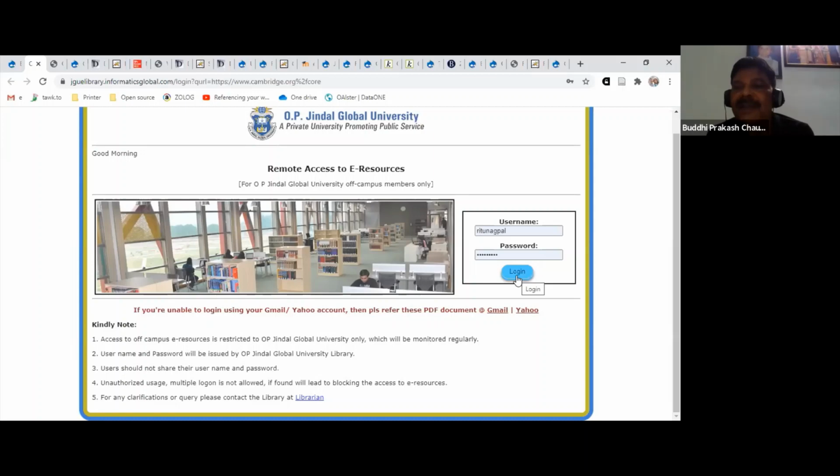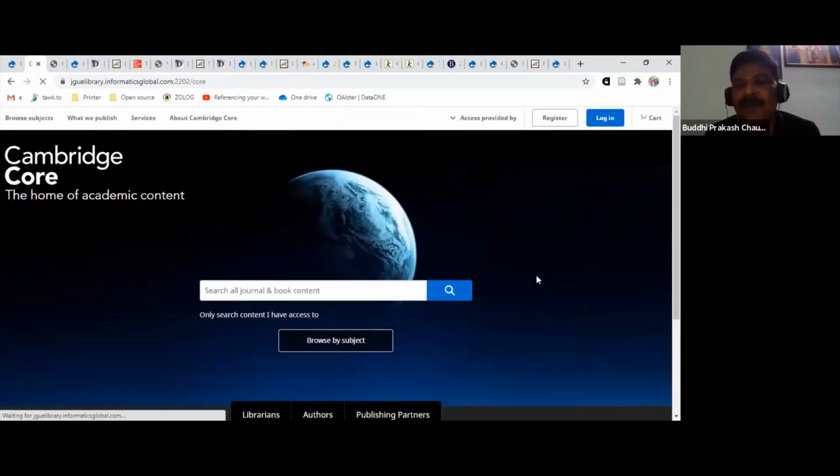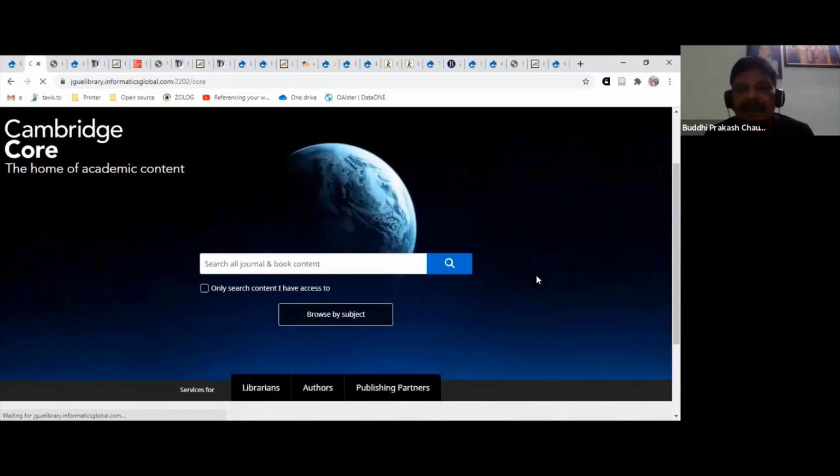So once you log in, just click on login. Now you can access that particular e-resource from home remotely. And you have to do this login only once in a particular session.